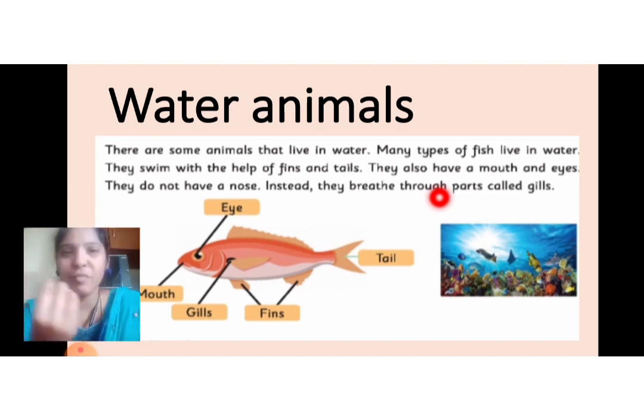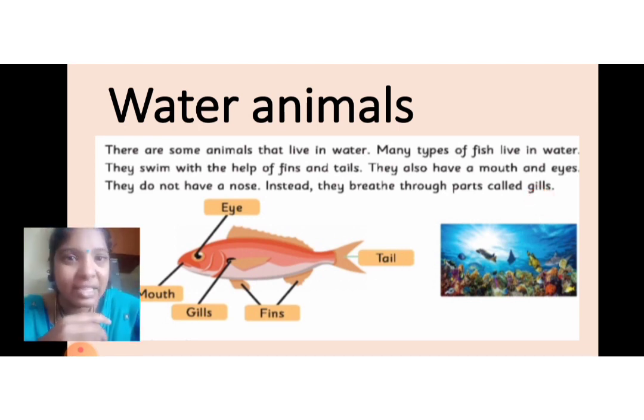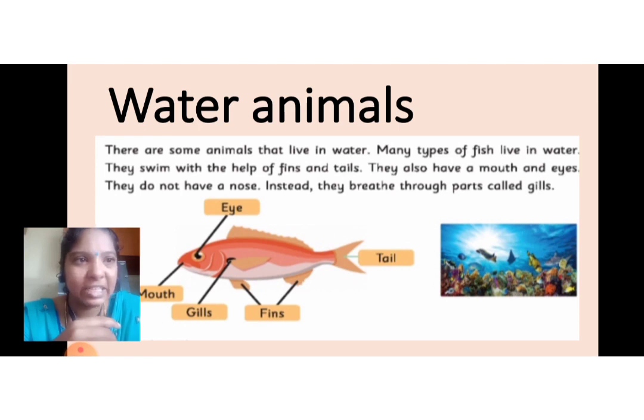Animals breathe with the help of the nose, but water animals breathe with the help of gills, G-I-L-L-S, gills. So fins, tails and gills are the important parts for water animals: G-I-L-L-S, gills, F-I-N-S, fins, T-A-I-L-S, tails.